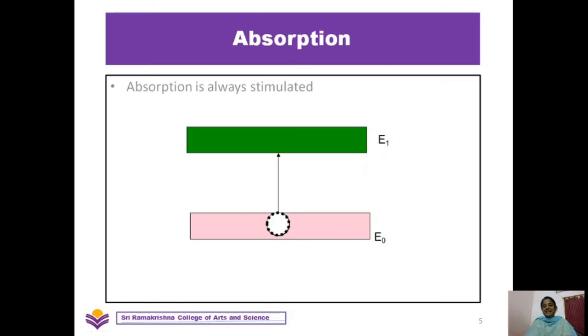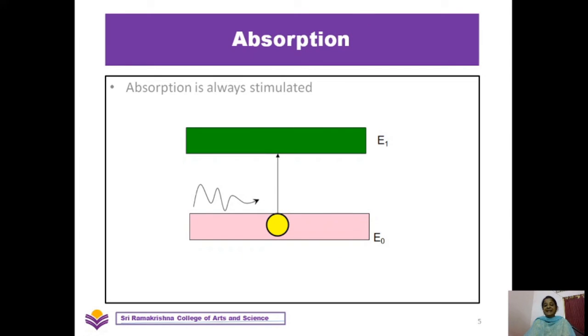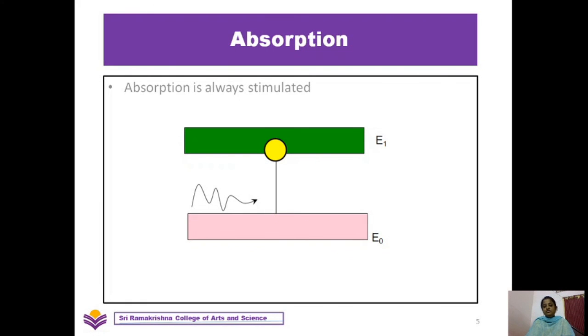So let us consider an element with two energy states, E1 and E0, E0 being the ground state and E1 being the higher energy state. Let us consider that it has one atom in the ground state. When it is irradiated by light, a photon of energy h nu, this atom in the ground state absorbs the energy from the photon and goes to the higher energy level. That energy level must have a difference in energy equal to the energy of the photon. So this is what we call absorption.